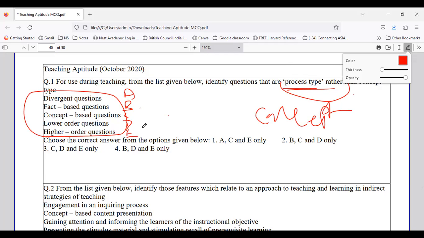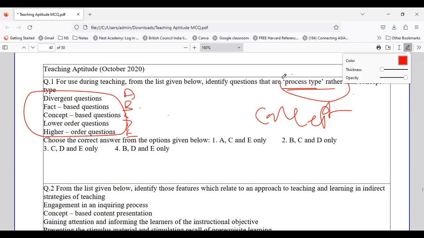So here, it is talking about your options. Basically, you have to classify these options into process rather than concept. Let's see how many of you can answer this question correctly. I'm giving time to everyone so that we can ensure time management is properly set and we achieve the target.